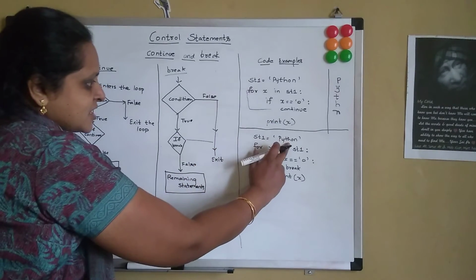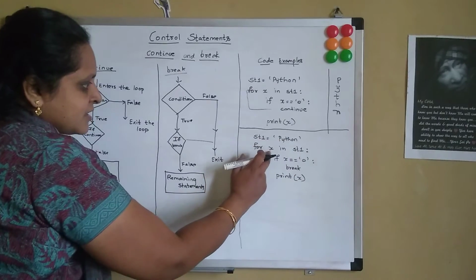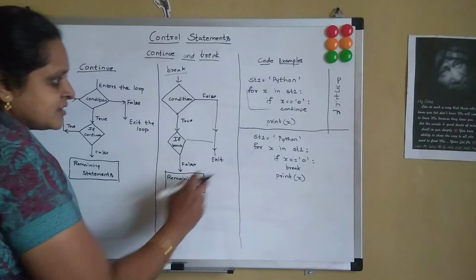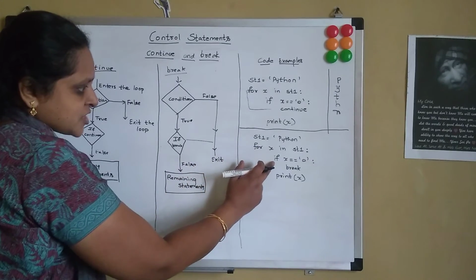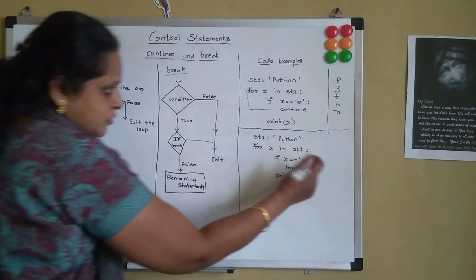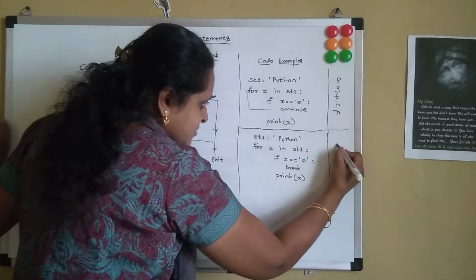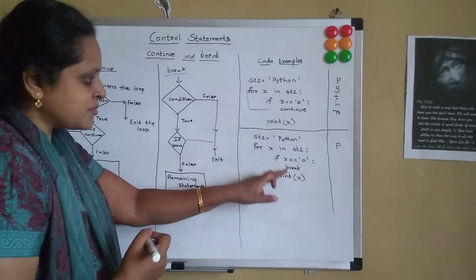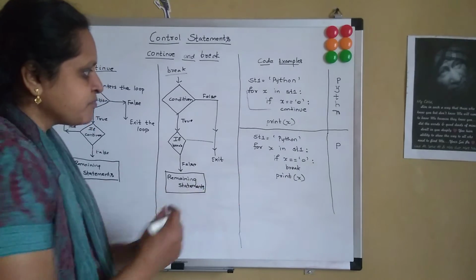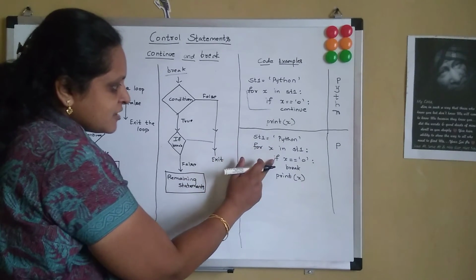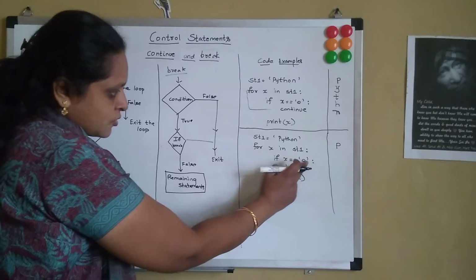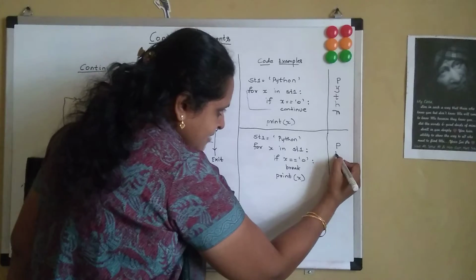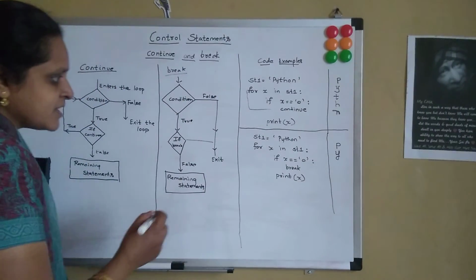So st1 is initially having the string Python, and x in st1 iterates over every character in the string. Initially it will have p. So it is checking if x equal to O. No, so p gets printed on the console. This condition is not satisfied, so it won't break. It will come and print p. Then x becomes y. If y equal to O, no. So it won't break. It will come to print x. So x will have the value y, so y will get printed.